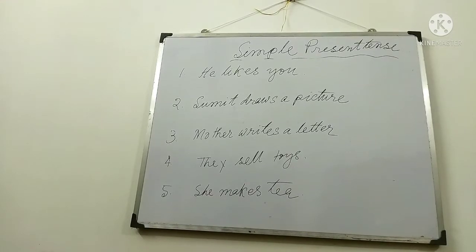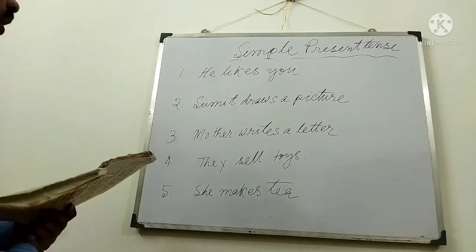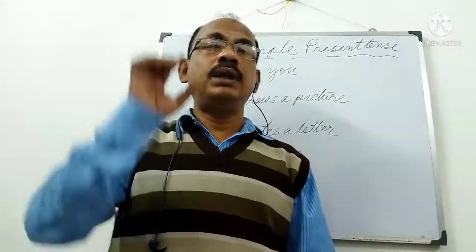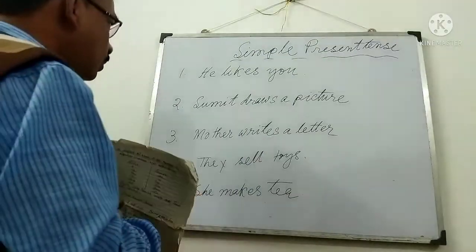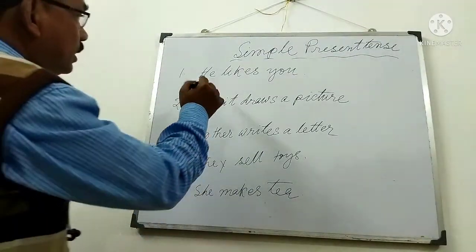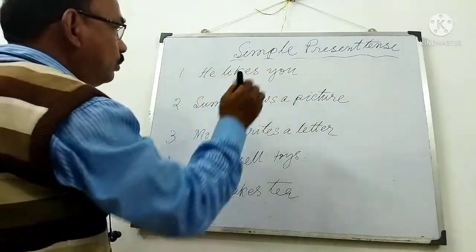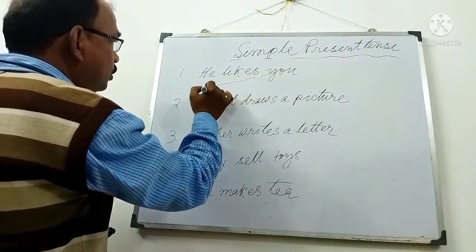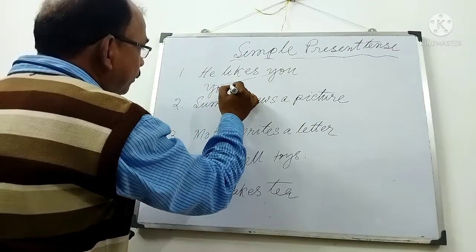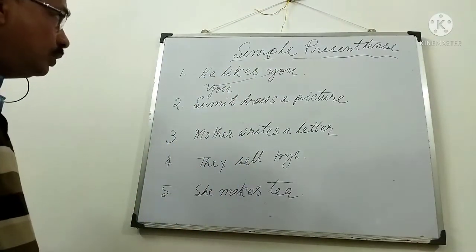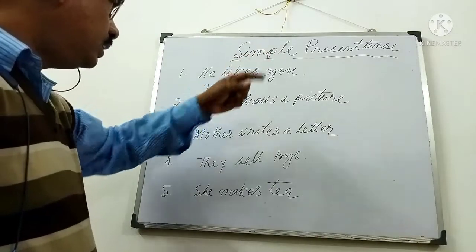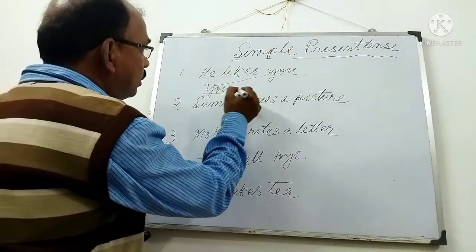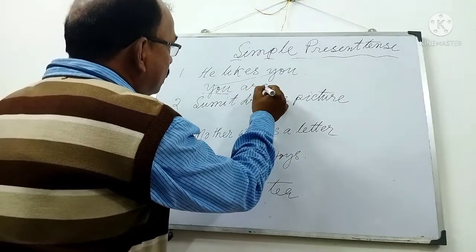Now you will have to do the exercise of simple present tense. We shall do the exercise. What is first written? He likes you. According to the rules, the object will be the subject, so you will be written first. Then according to the tense, in present tense, the be verb is am, is, are, and after the subject here will be are.